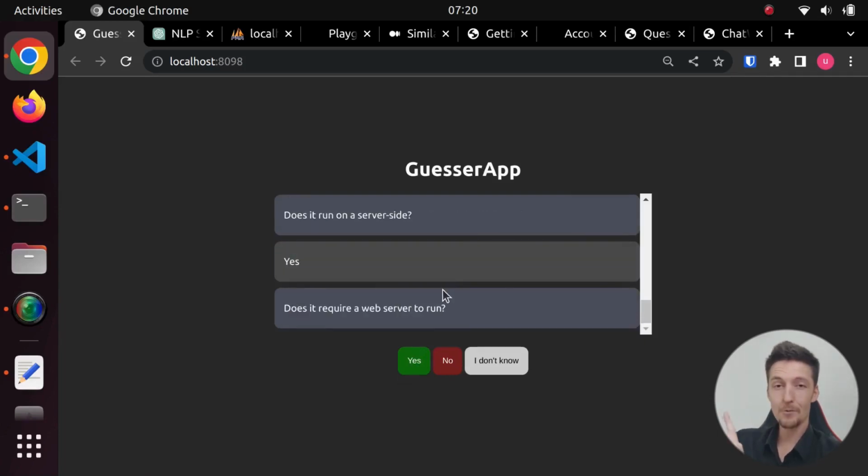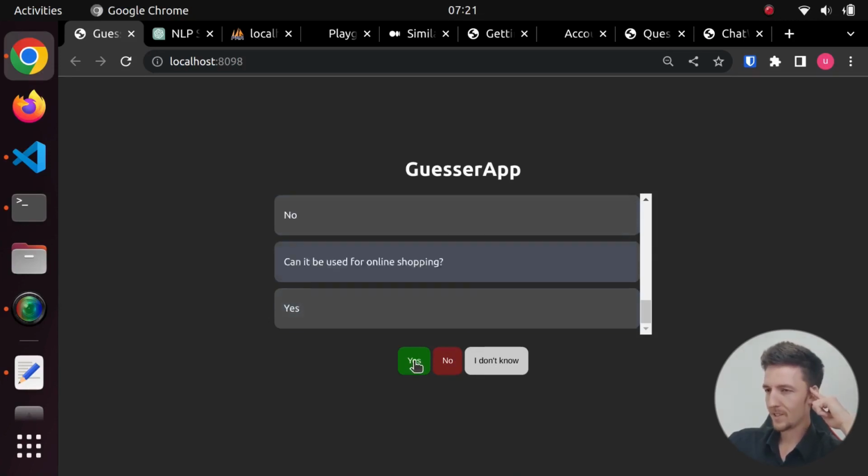It does require a web server to run. Does it have its own database system called MySQL? Its own database system? Okay, yes. Can it be used to generate graphs and charts? Well, technically, but I will say no. Yes, it is a programming language. Does it have a web-based interface? What does that mean? I don't know. Does it offer robust security features? No. Can it be used for online shopping? Well, to create a shopping, is that what it means?